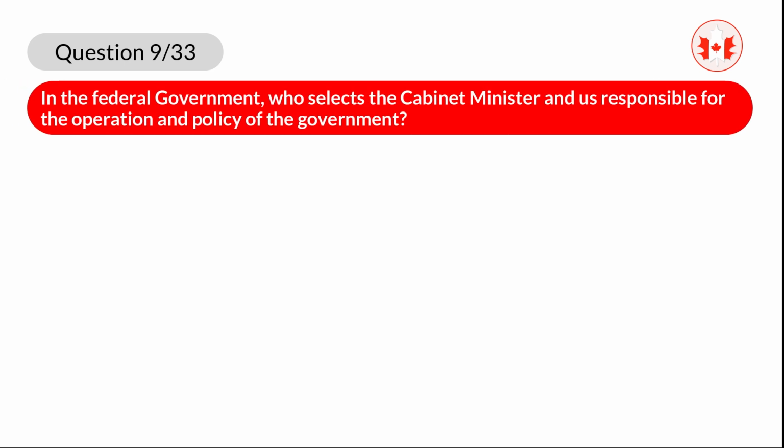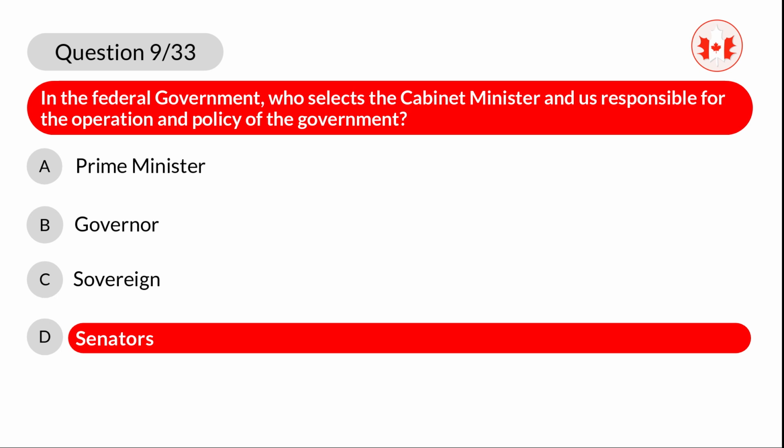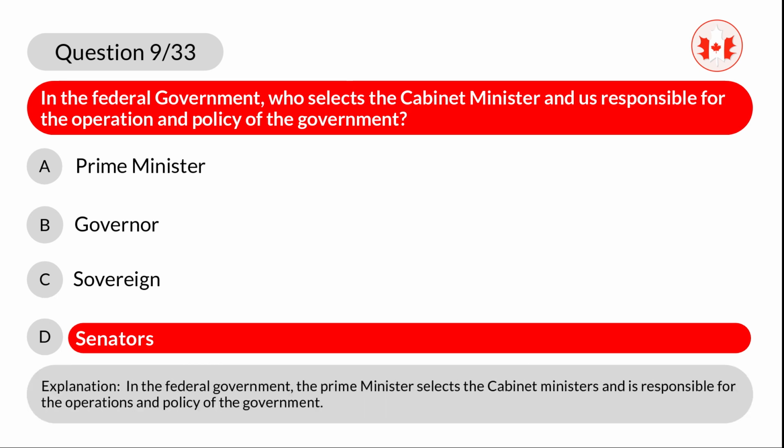Question 9. In the federal government, who selects the cabinet ministers and is responsible for the operation and policy of the government? A. Prime Minister. B. Governor. C. Sovereign. D. Senators. Correct answer is A. Prime Minister. Explanation. In the federal government, the Prime Minister selects the cabinet ministers and is responsible for the operations and policy of the government.